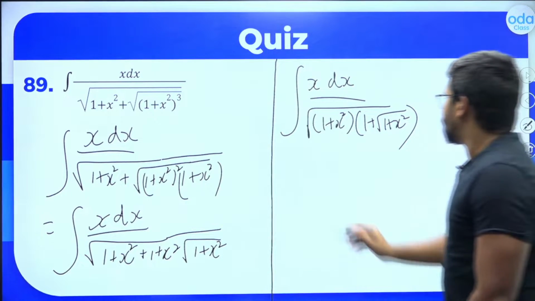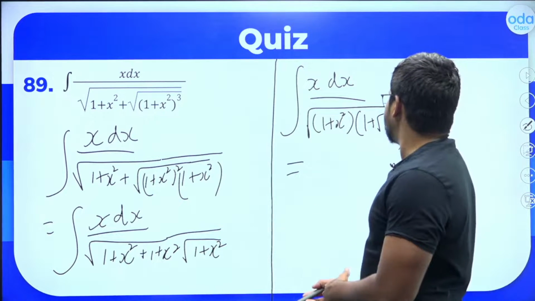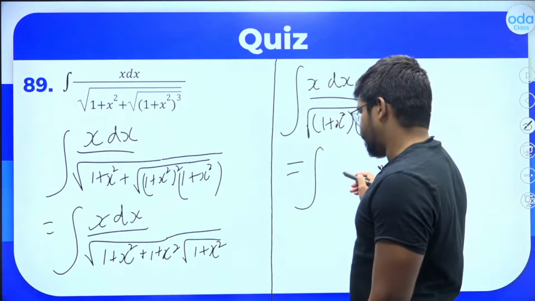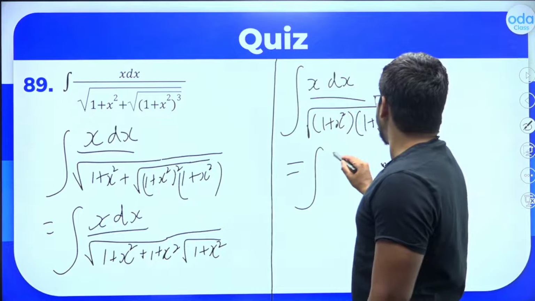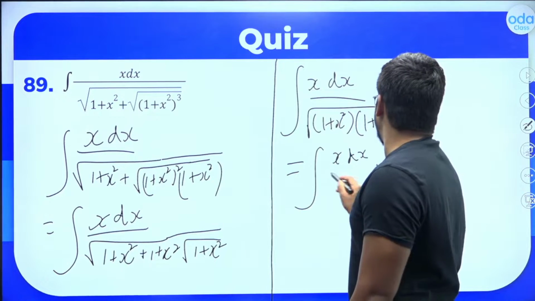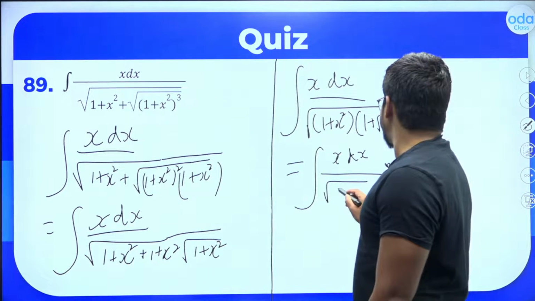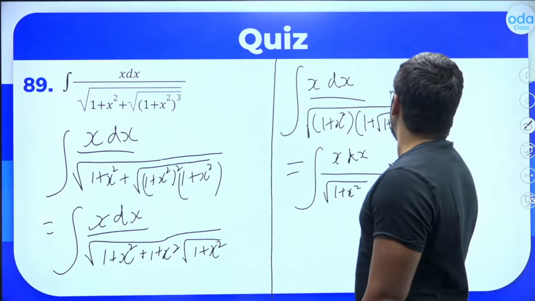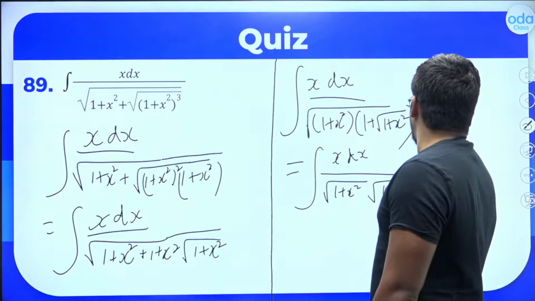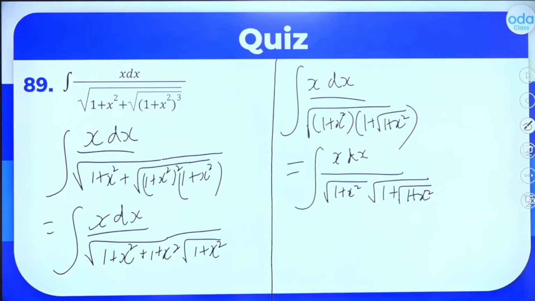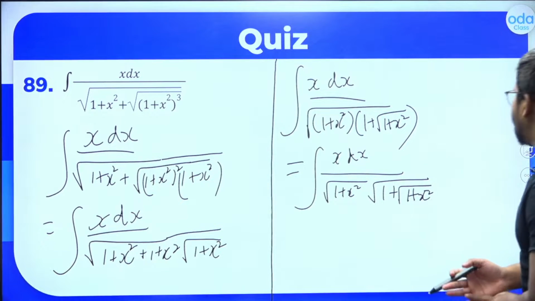Yes or no? So that is equal to the integral of x dx divided by root of 1 plus x square, let it be there, into root of 1 plus root of 1 plus x square. You can fairly write it like this. When you open the bracket, it's going to be the same thing as here, right? You can easily write it like this.